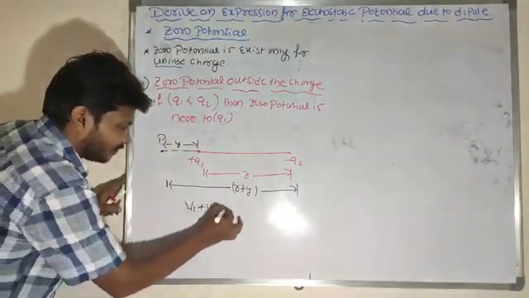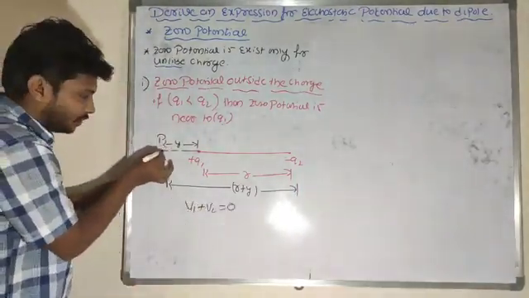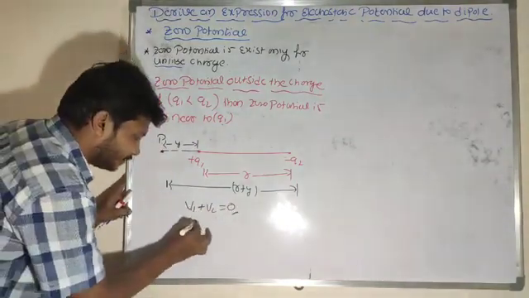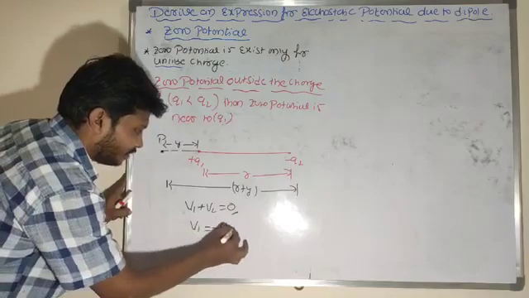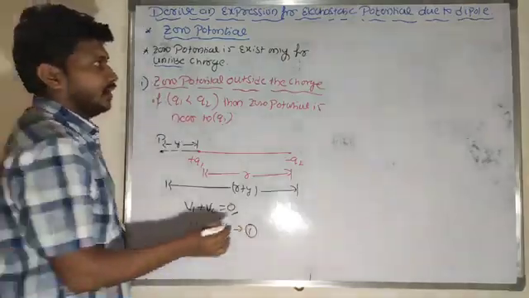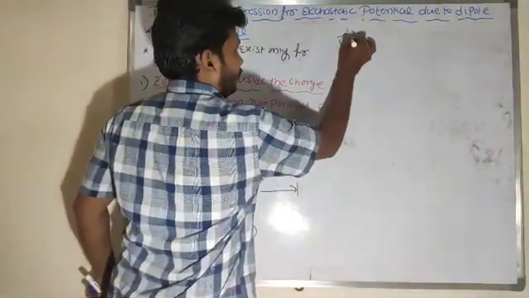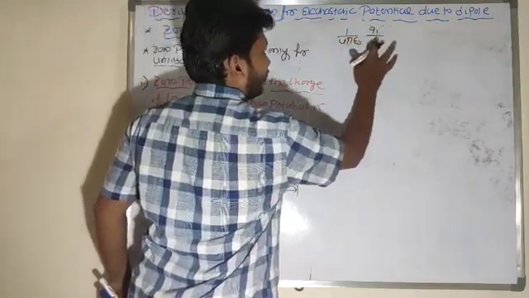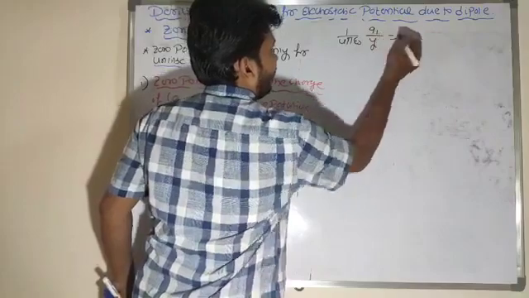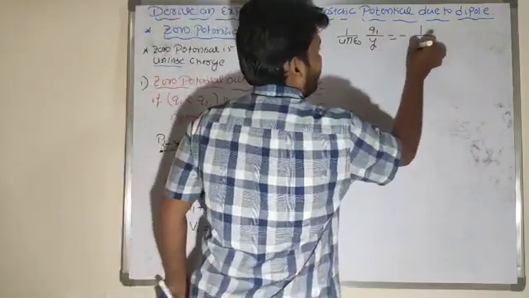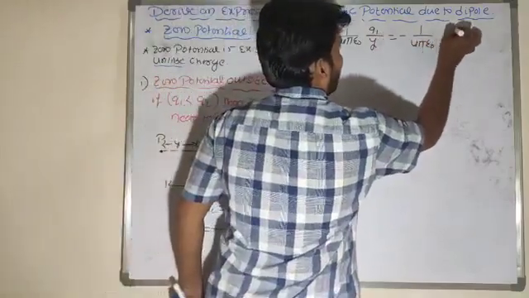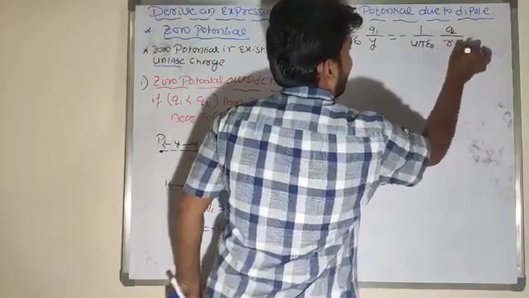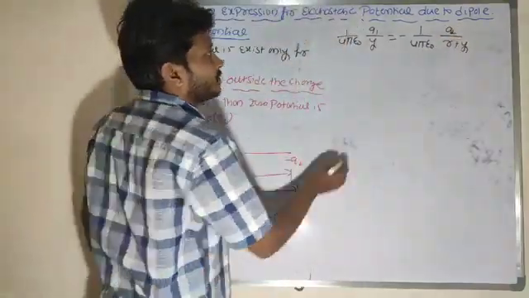Similarly, v1 plus v2 is equal to 0 here. Total potential must be 0, so v1 is equal to minus v2. Let me write v1 as 1 by 4 pi epsilon naught q1 by y, minus 1 by 4 pi epsilon naught q2 divided by r plus y.